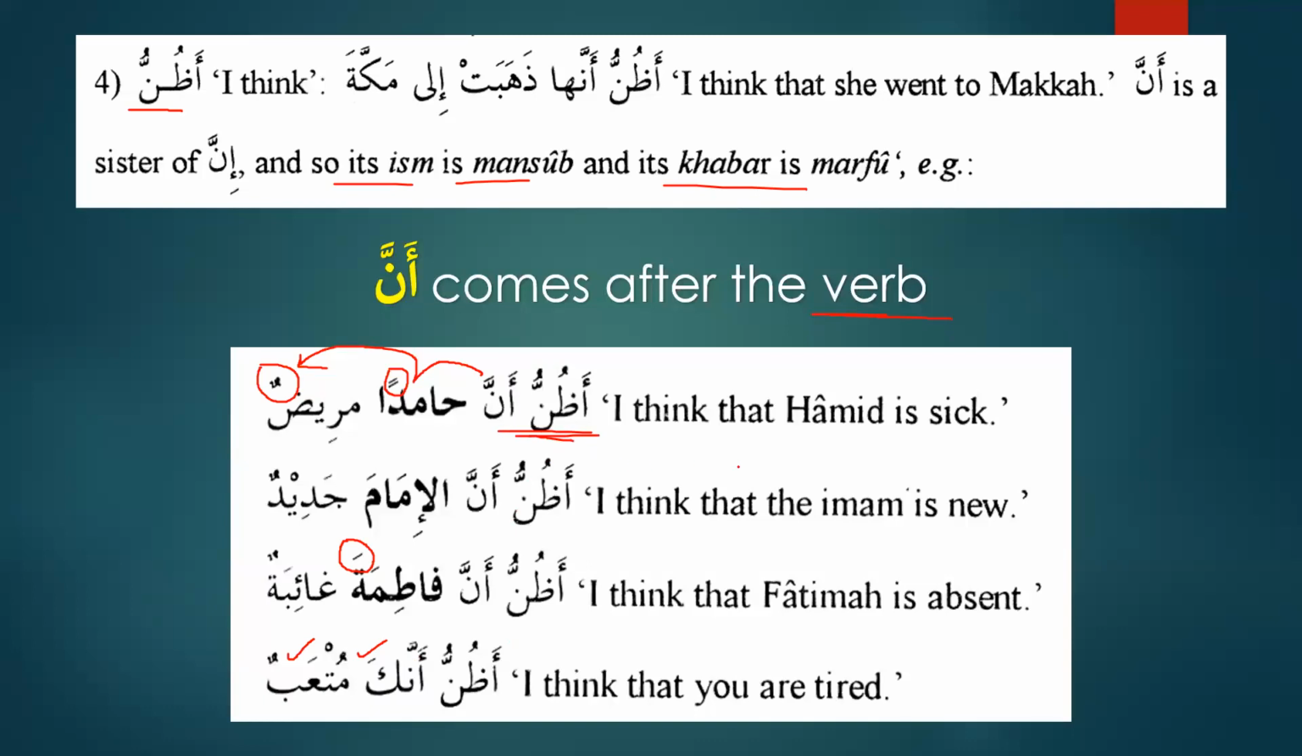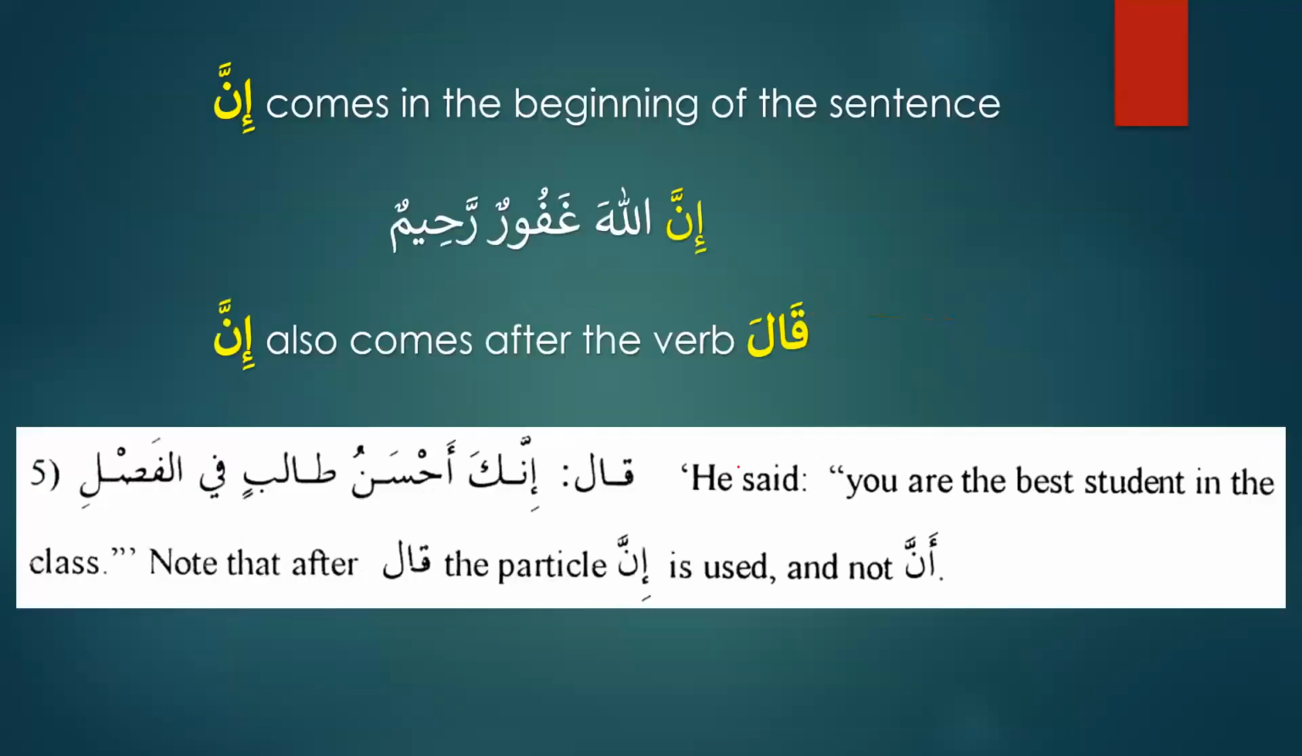However, if you see over here about inna, we need to know two things about inna. Number one, inna comes in the beginning of the sentence. We have learned about it already, as we have in the example over here. A'udhu billahi minash shaitanir rajim. Inna Allaha ghafurur rahim. But please remember, there is one special verb which is qala.